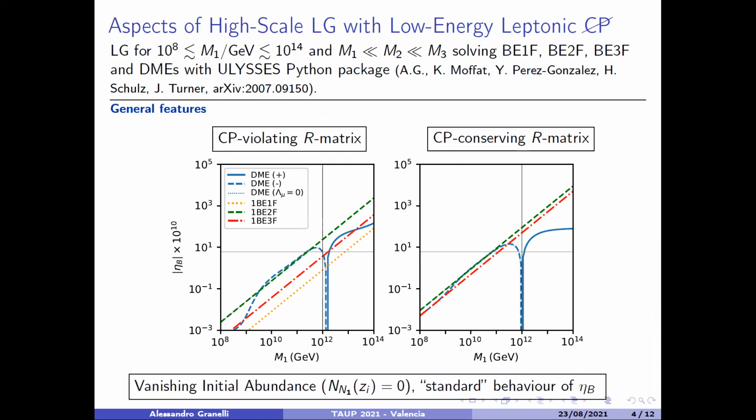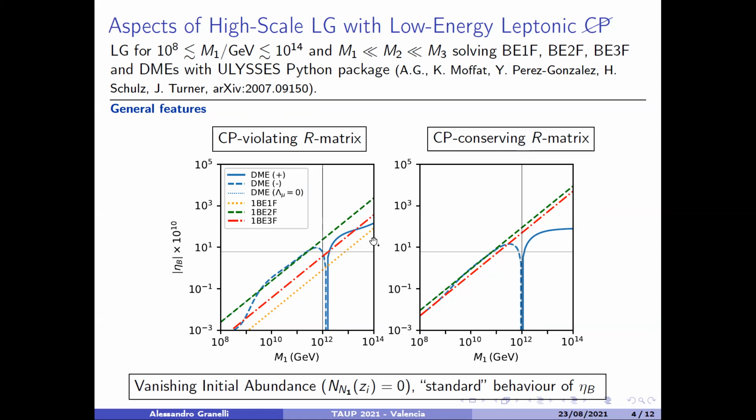In the work that from now on I will talk about, we dealt with leptogenesis over a wide range of masses, from 10^8 GeV to 10^14 GeV. We worked with a hierarchical spectrum for the right neutrino mass spectrum, and we solved different sets of equations, the Boltzmann equations with one flavor, two flavor, and three flavor, and also the density matrix equations, and we have compared the results obtained with these different sets of equations. To do so we used the Ulysses Python package, which can be found in the reference that I mention here in these slides. Now, let me just mention the general features of this work.